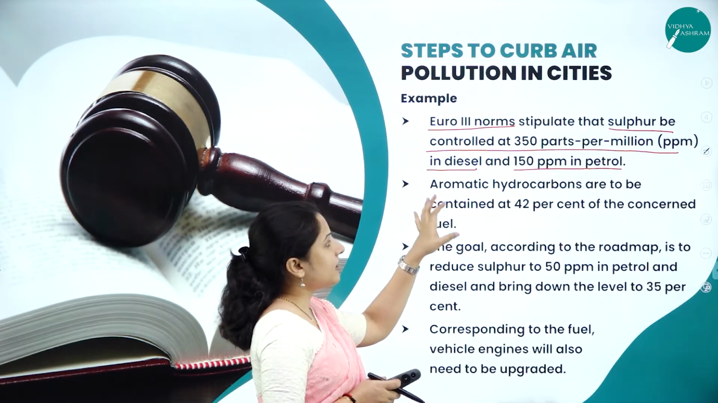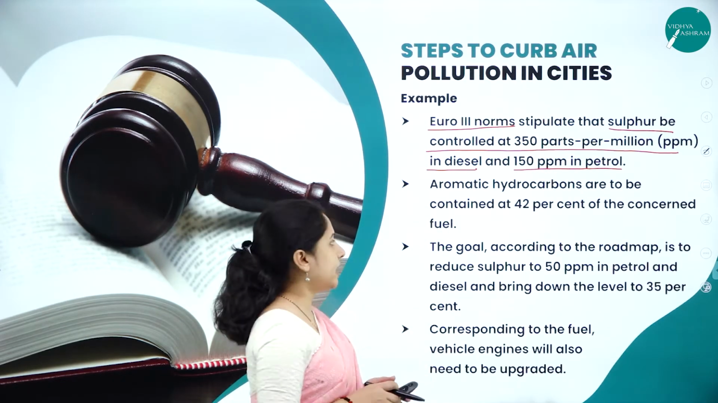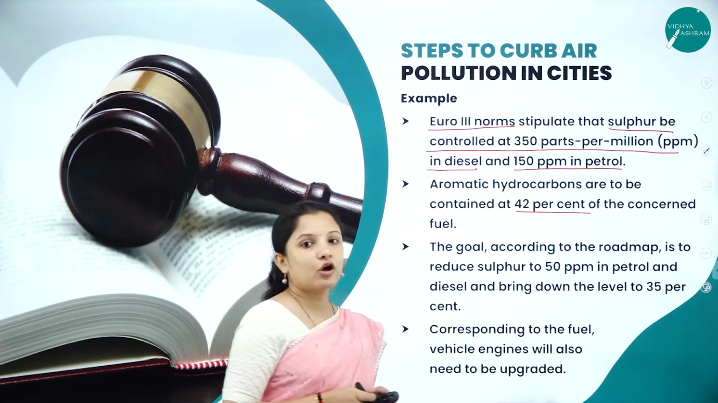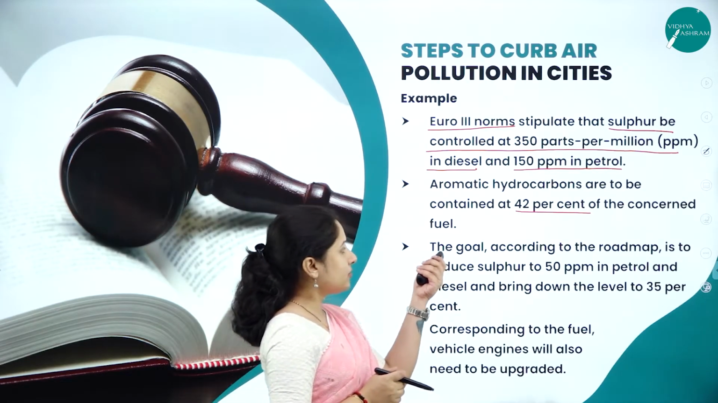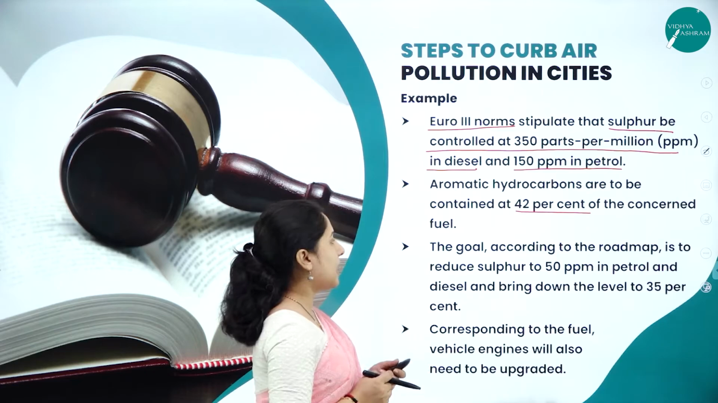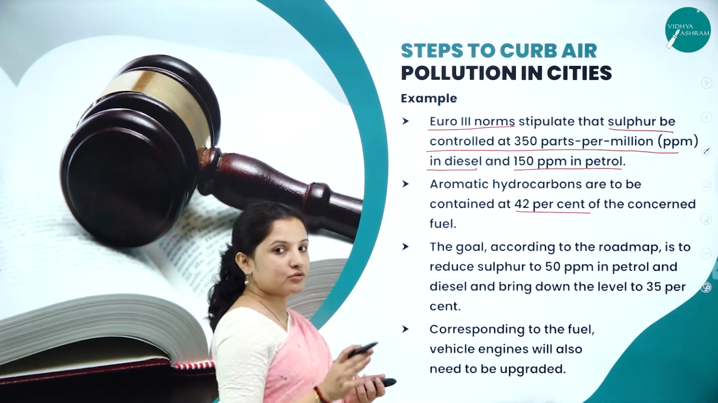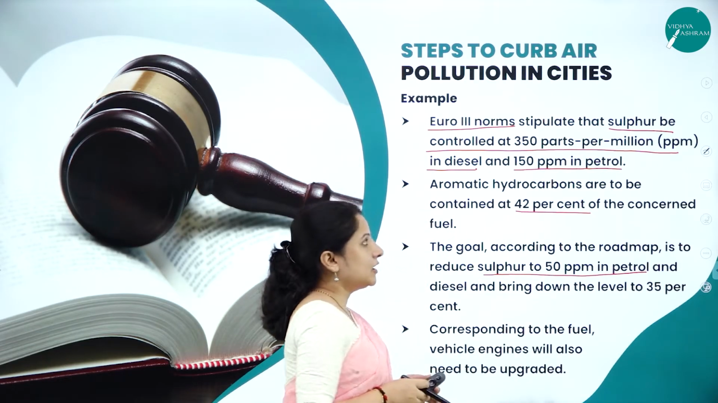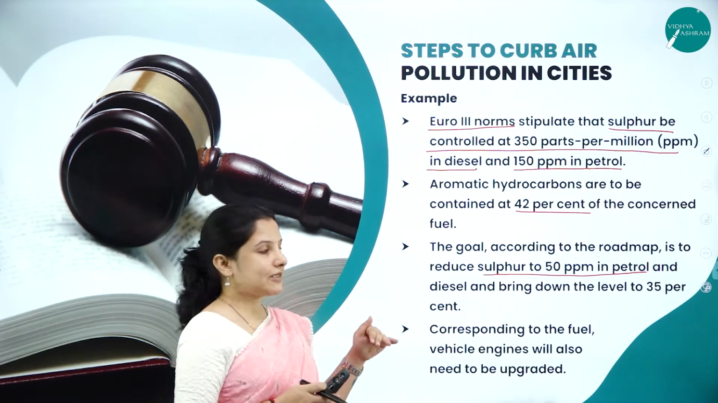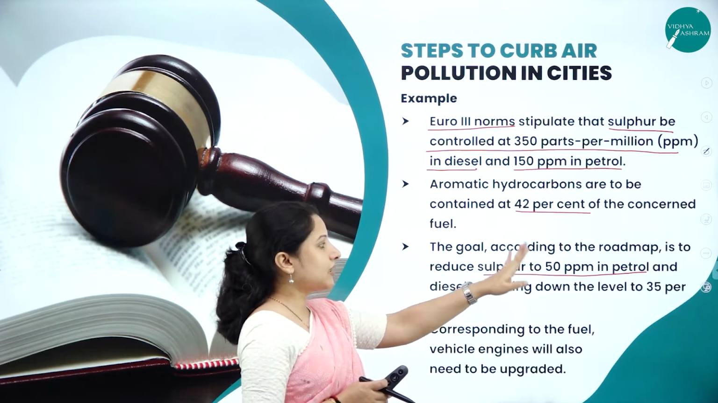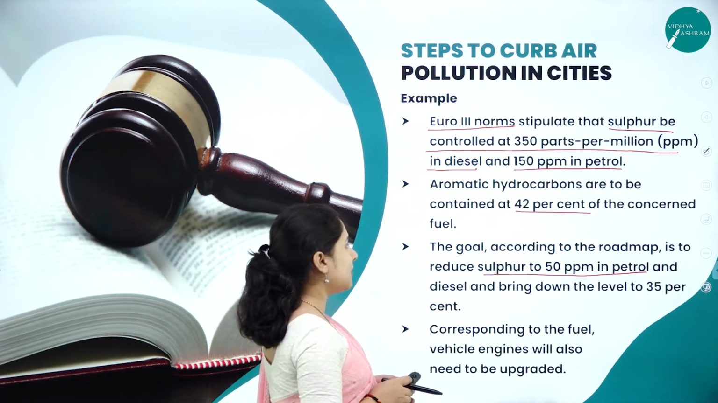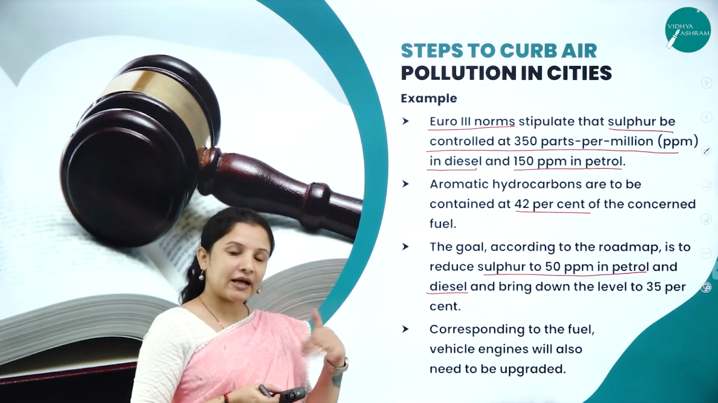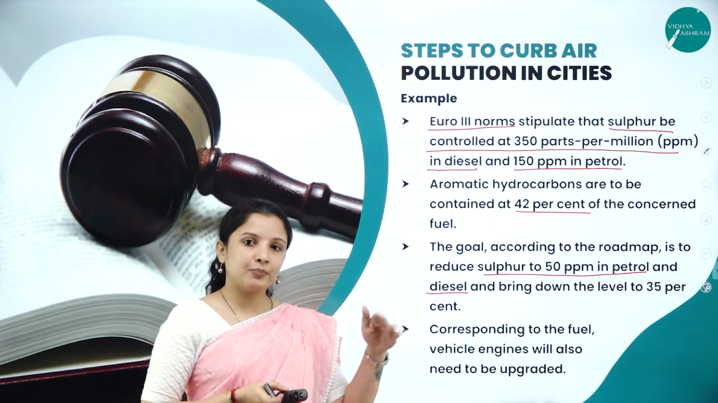They also said that aromatic hydrocarbons in petrol and diesel should be only 42% and should not be more than that. And they also put forward a goal according to the roadmap saying that the vehicles have to reduce sulfur to 50 ppm in petrol. Later on they again put a rule stating that in petrol only 50 ppm of sulfur should be there, and also in diesel only 50 ppm of sulfur should be there, because as the number of vehicles increases they changed the norm.